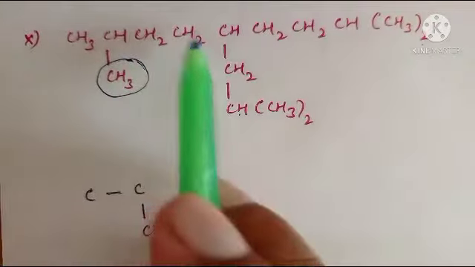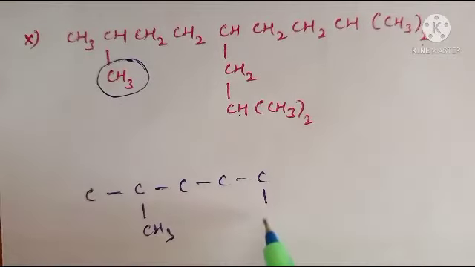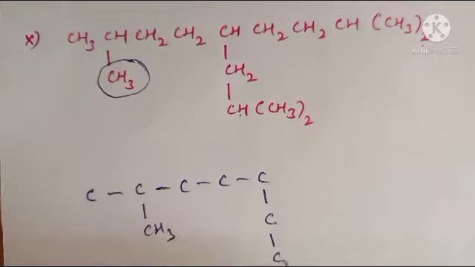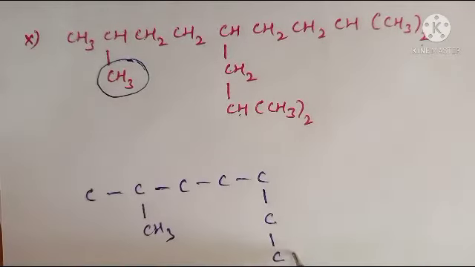Right? Third, fourth, fifth. This one has 2 methyl groups. This is 1 methyl group. This is 1 methyl group. 1 hydrogen is present. Means these three are in long chain for substitution. This is the inside substitution. Okay, leave it.